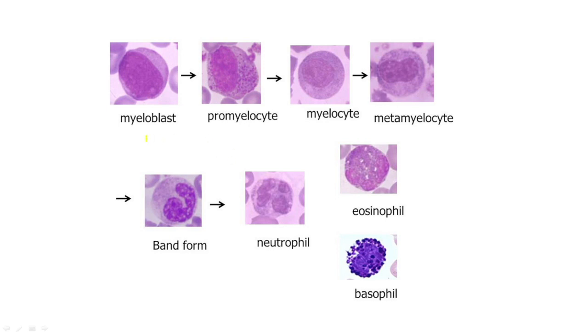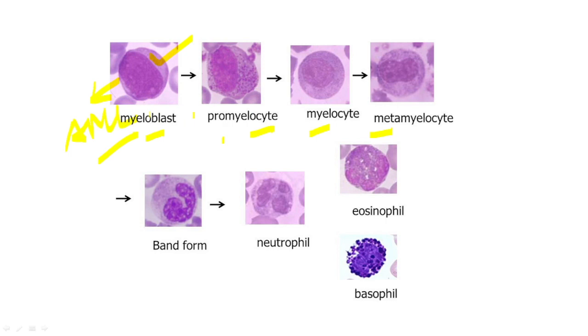Okay, so this is a myeloblast, a promyelocyte, a myelocyte, a metamyelocyte. When there is an increase in the myeloblasts, then what is it referred to as? It is referred to as AML, that is, acute myeloblastic leukemia.